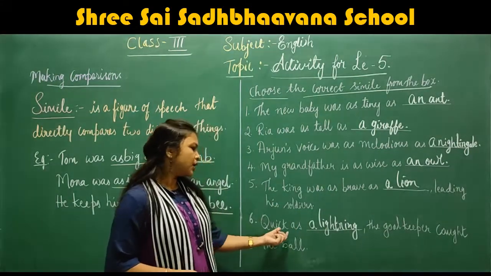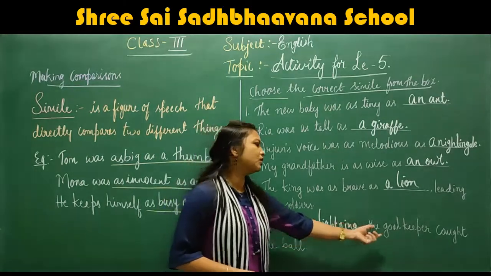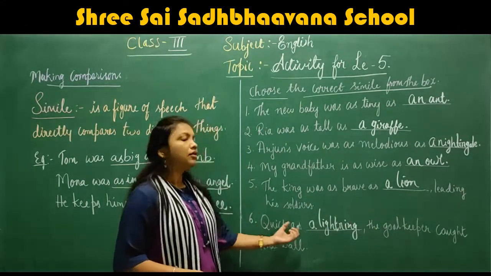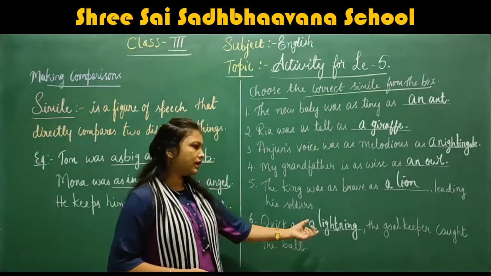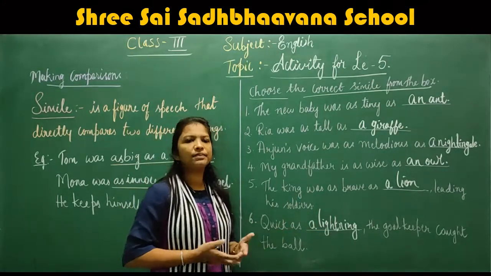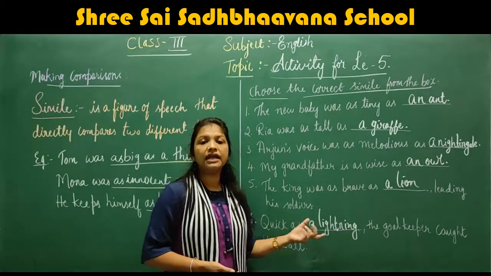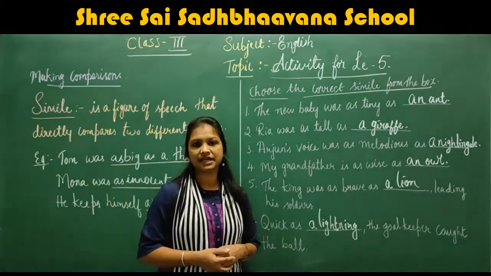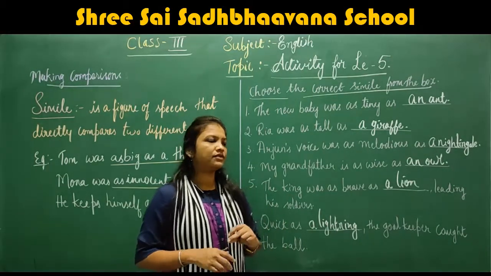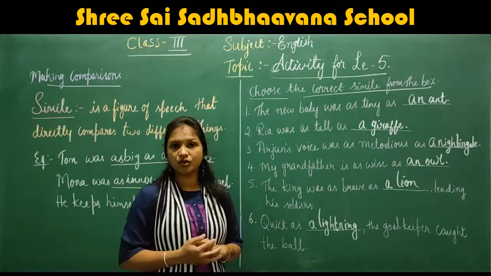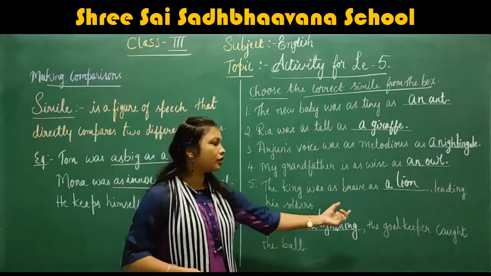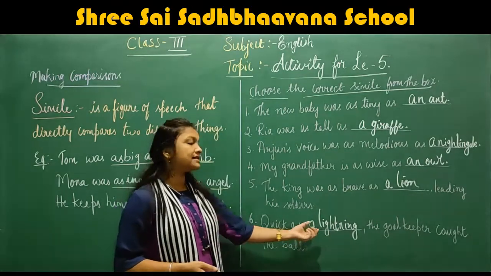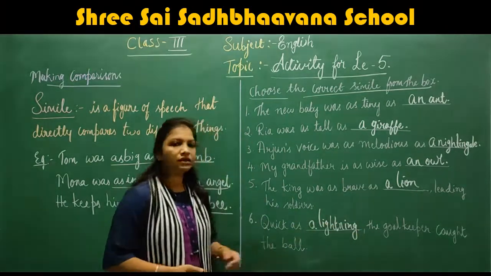Next example, quick as lightning, the goalkeeper caught the ball. Here lightning is the answer. Here the sentence is telling about the goalkeeper's action. The goalkeeper's action is compared to lightning. When it rains heavily, we get lightning in the sky, right? It comes in a second and it goes. Correct. So here the goalkeeper's action is compared to lightning.